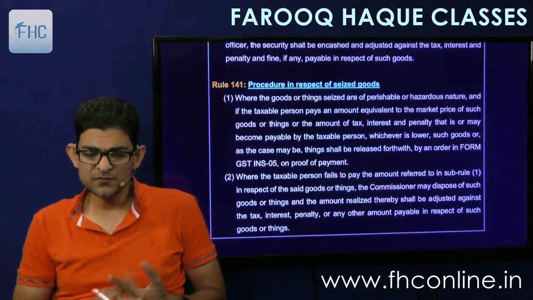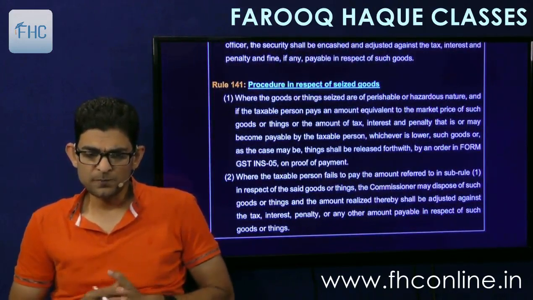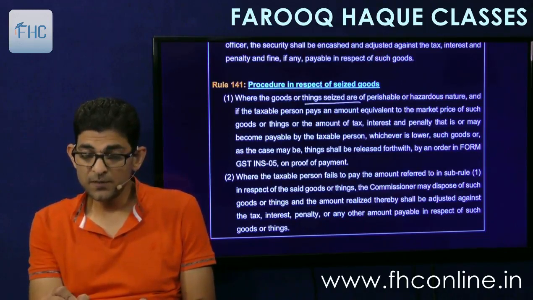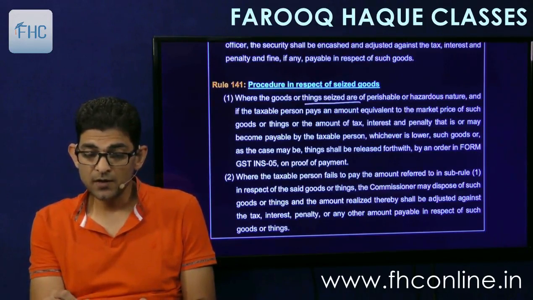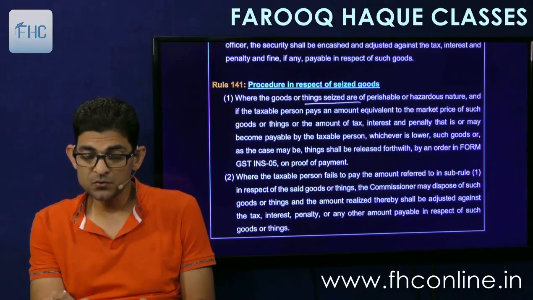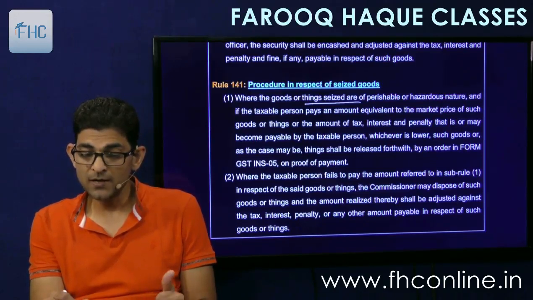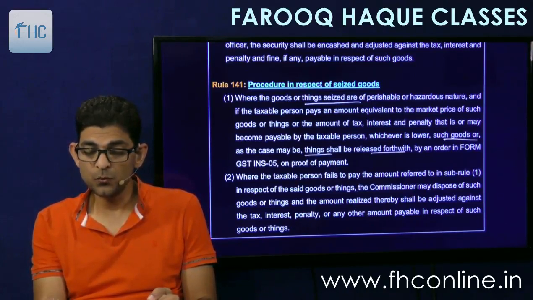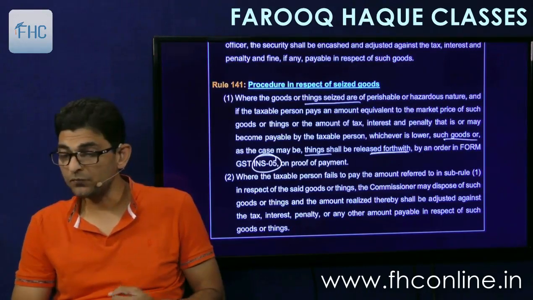Then procedure in respect of seized goods. Rule 141. That where the goods or things seized are perishable or hazardous in nature, and if the taxable person pays an amount equivalent to the market price of such goods or things, or the amount of tax, interest and penalty that is or may become payable by the person, whichever is lower, such goods or as the case may be the things shall be released forthwith by order in form INS 5 on proof of payment.